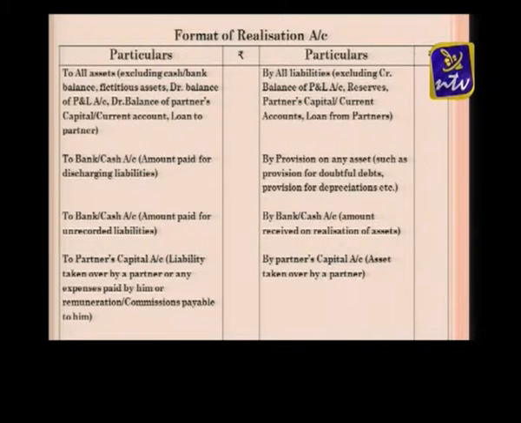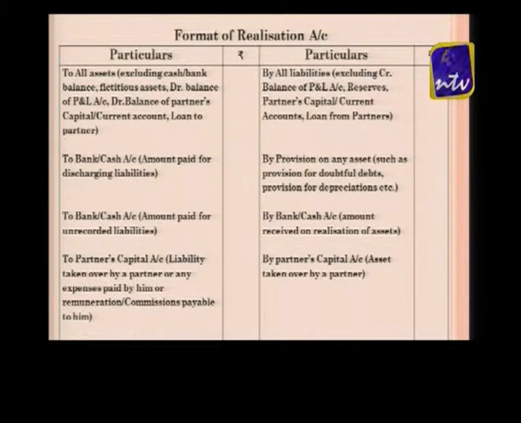And also you can see on the credit side, if any one of the partners is taking the assets, the entry will be the concerned partner's capital account debtor to realization account. Or if any partner is paying the firm's liability, the journal entry is realization account debtor to partner's capital account. Then afterwards, after entering all these entries, we are taking the difference between the credit total and debit total. So either we will get a profit or a loss.